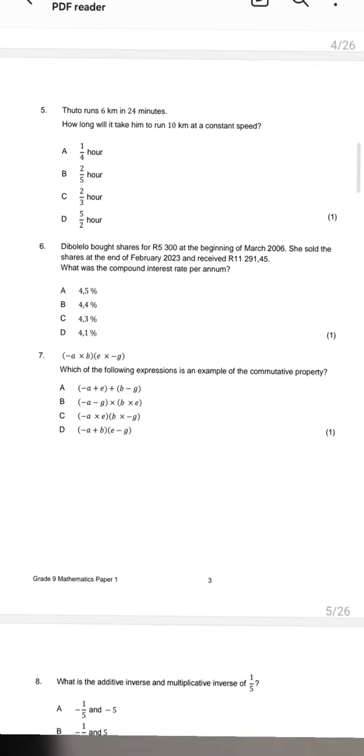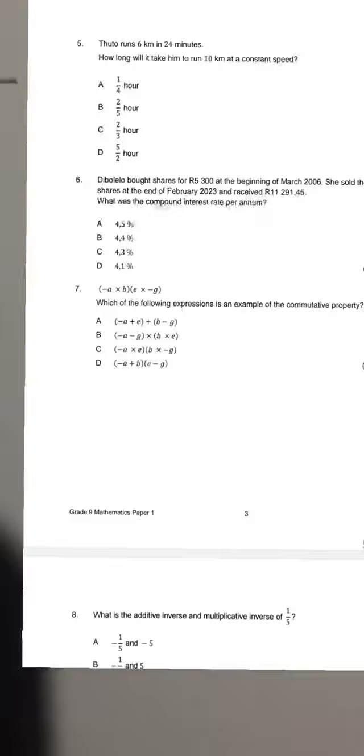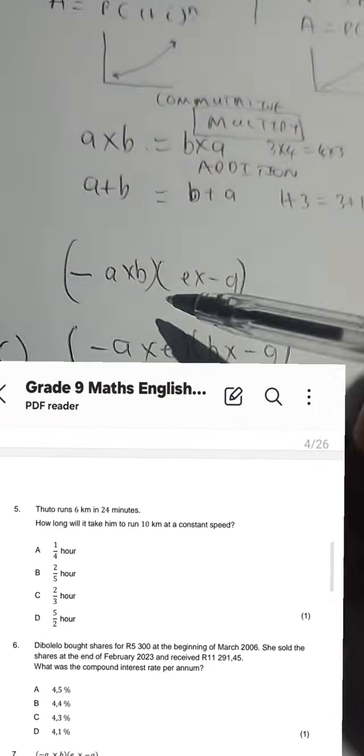What about C? Negative A times E into B times negative G. All right. Now look at the A for C there. A is negative, E, B, negative G. Look at this, guys.